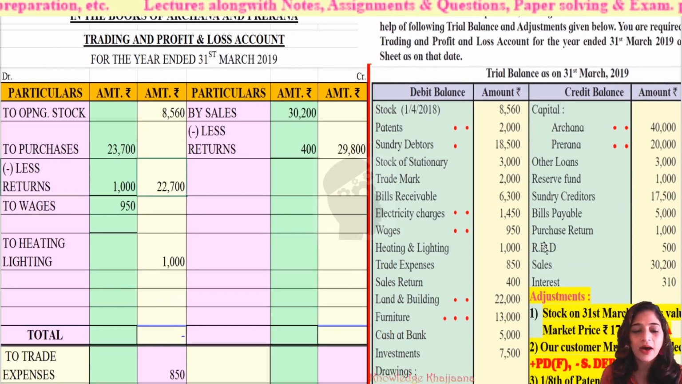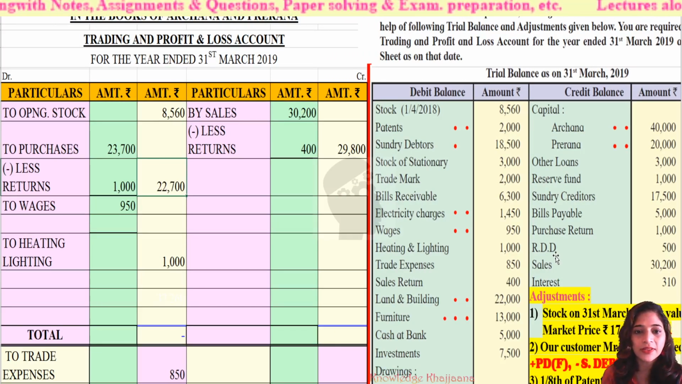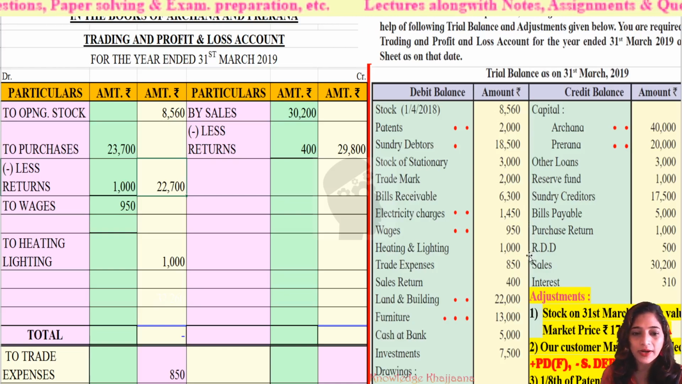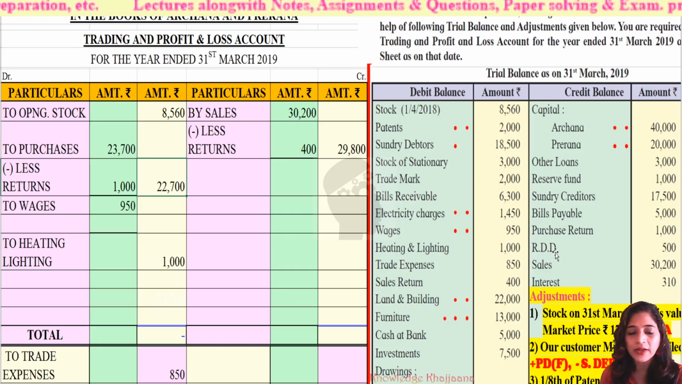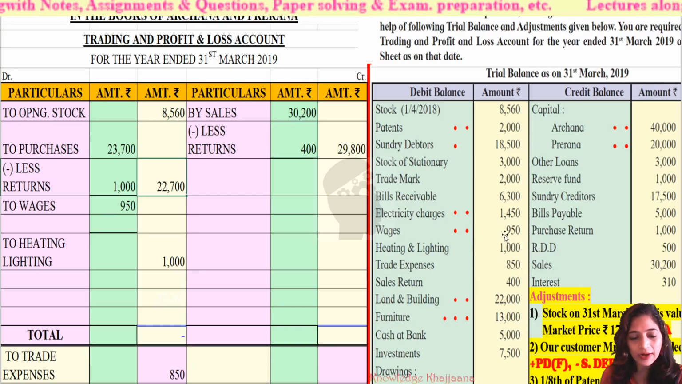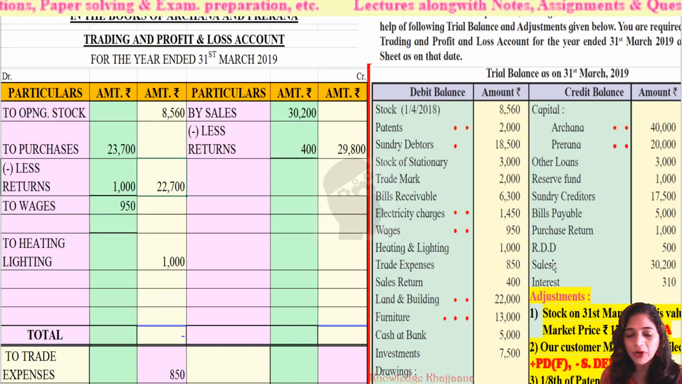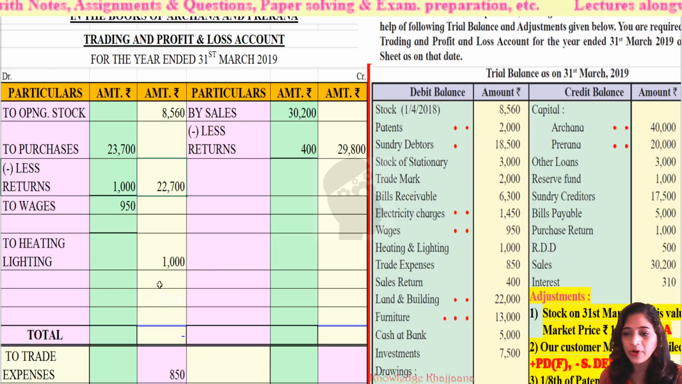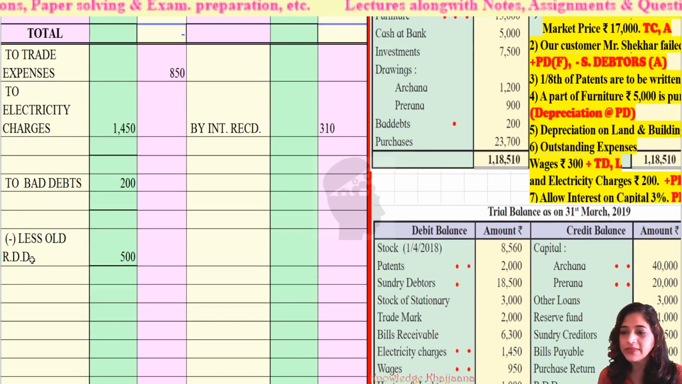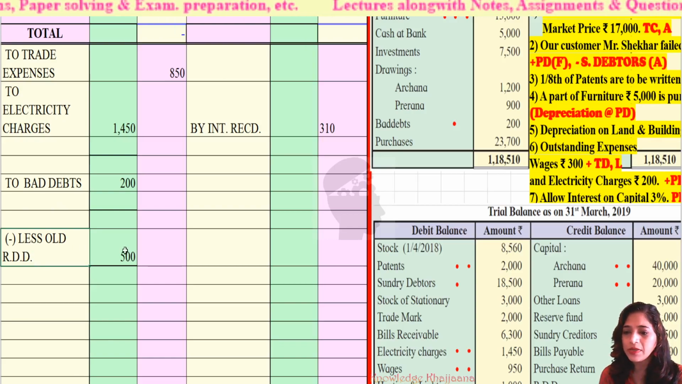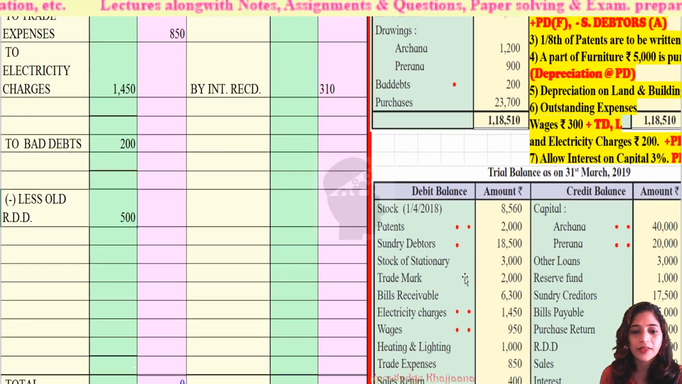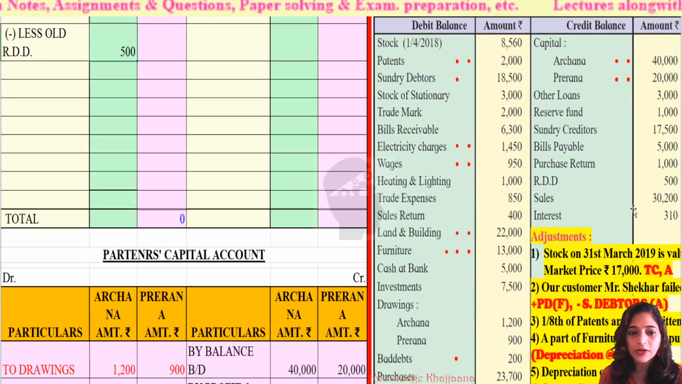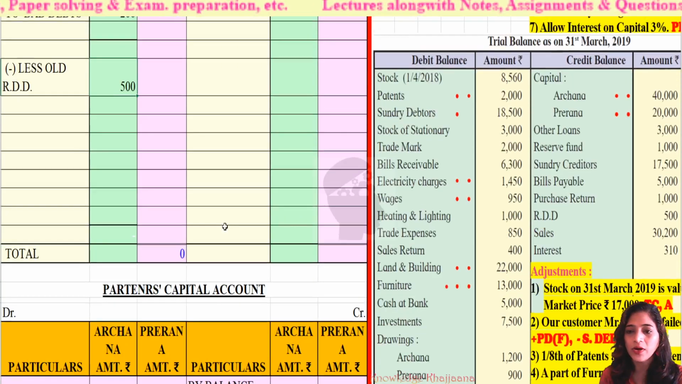Next, RDD. See, this is the RDD given in the trial balance. So it must be an old RDD. So what should be done with the old RDD? It should be deducted from the bad debts in the profit and loss account debit side as per the formula. What is the amount of old RDD? Rupees 500. So profit and loss account debit side, we just have to record it here. Below the bad debts, we have to record after leaving 2-3 lines less old RDD rupees 500 in the inner column.